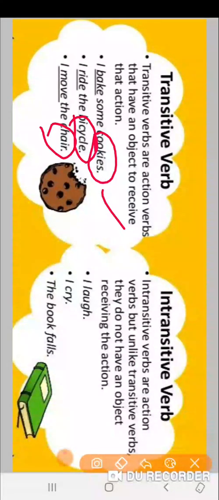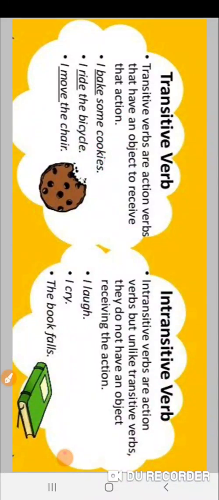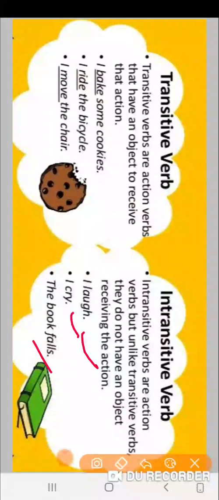So my action, the verb is acting and reaching to the object. So hence it is a transitive verb. But intransitive verbs are also action verbs, but unlike transitive verbs, they do not have an object receiving the action. I laugh. The sentence is finished there. Nobody is asking why you are laughing, at what you are laughing. So here the sentence finished. I laugh. That's an intransitive verb. I cry. Sentence finished. The book falls. Sentence finished. I am not getting the answer of whom and what.